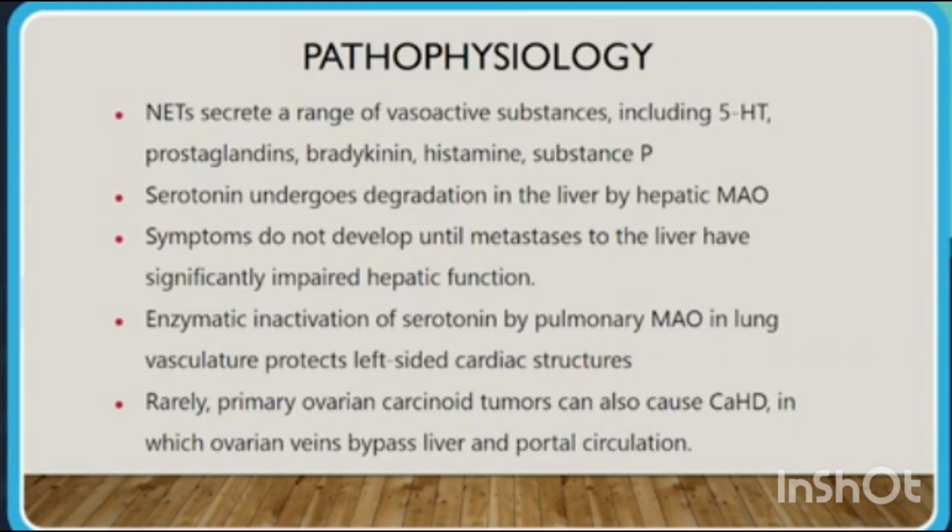Symptoms do not develop until metastasis to the liver has significantly impaired hepatic function, that is, decreased levels of monoamine oxidase in the liver. Enzymatic inactivation of serotonin by pulmonary monoamine oxidase in the lung vasculature protects the left-sided cardiac structures. Rarely, primary ovarian carcinoid tumors can also cause carcinoid heart disease, in which the ovarian vein bypasses the liver and portal circulation.